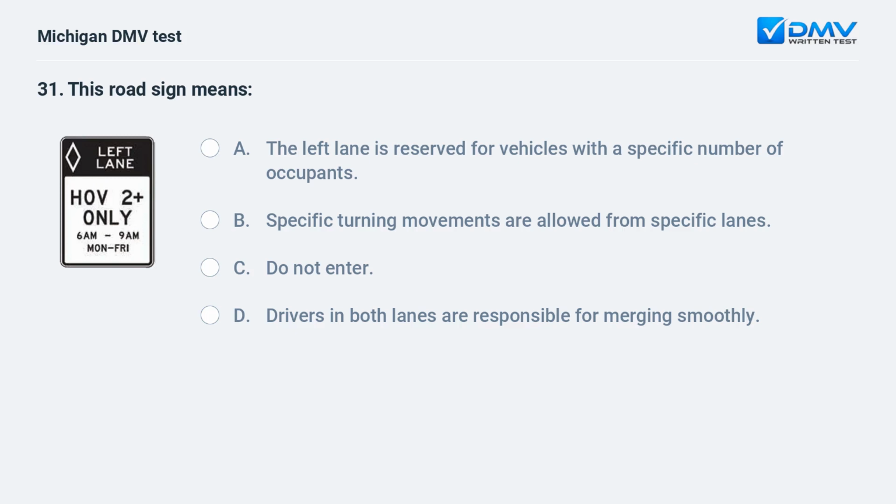This road sign means: a. The left lane is reserved for vehicles with a specific number of occupants. b. Specific turning movements are allowed from specific lanes. c. Do not enter. d. Drivers in both lanes are responsible for merging smoothly.